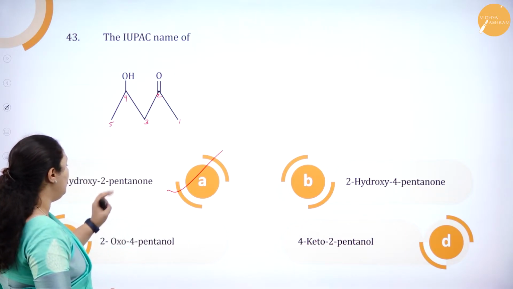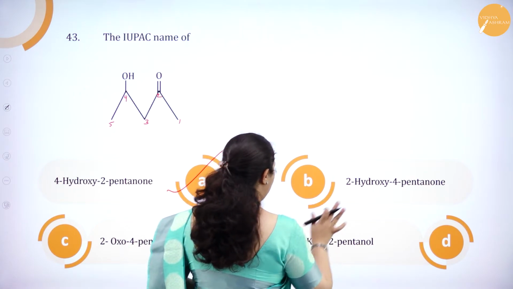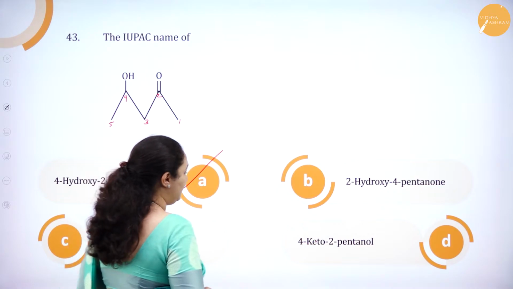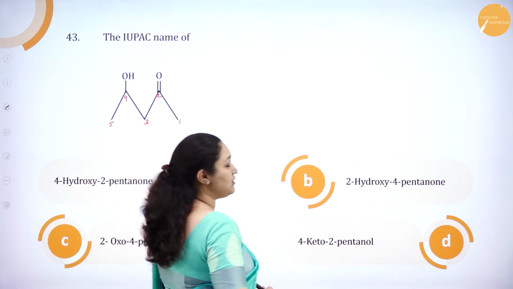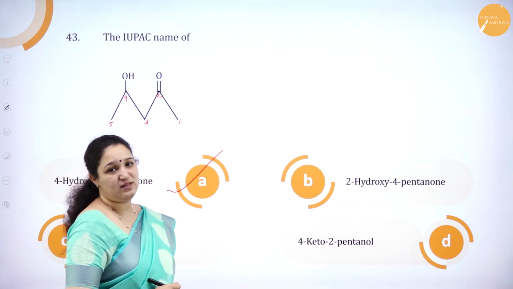4-hydroxy-2-pentanone. See here, it is 2-hydroxy-4-pentanone. It is wrong. 2-oxo-4-pentanol, completely wrong. 2-keto, the word keto is not used at all. So option A is the right answer.